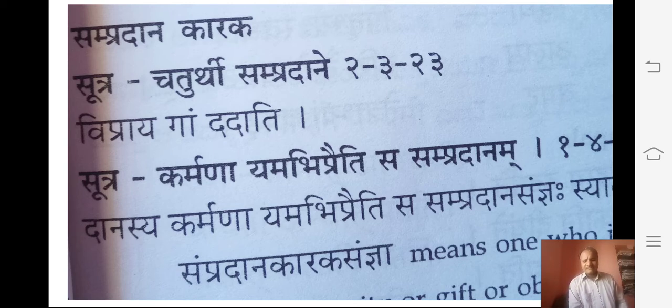Another example: Rushi devebhya havim dasyati. The Rishi gives the oblation to the Devas. Devebhya, to whom he has given, is called the recipient. He should be in the chaturthi vibhakti.